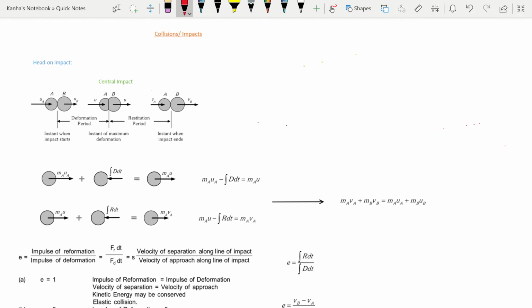Now let's quickly discuss collisions and impact. There are two basic types of collisions, which are central and eccentric. I'll just draw a diagram to explain. Let there be a collision between two bodies, A and B. So this is my A, this is B, this is A, this is B. So there are two collisions that I'm talking about.